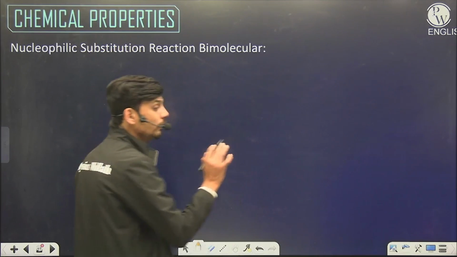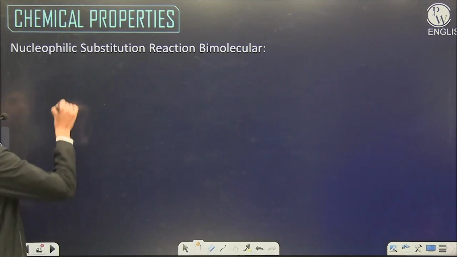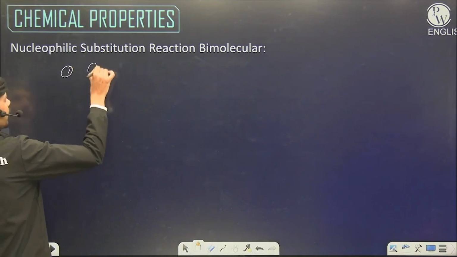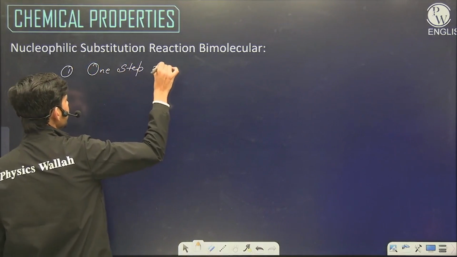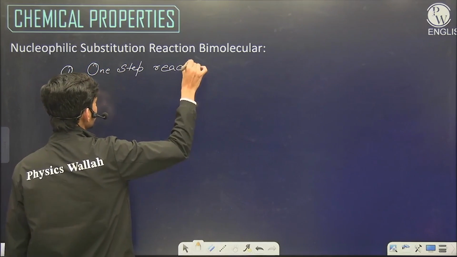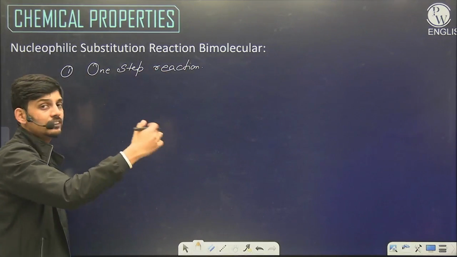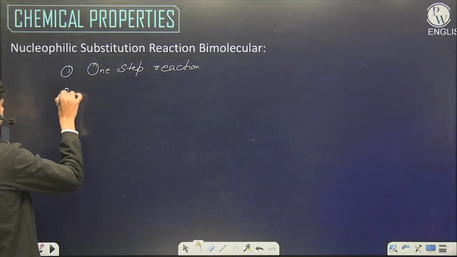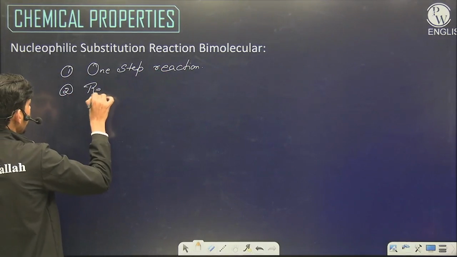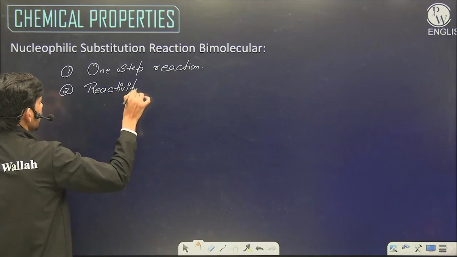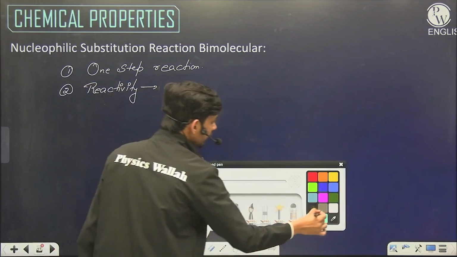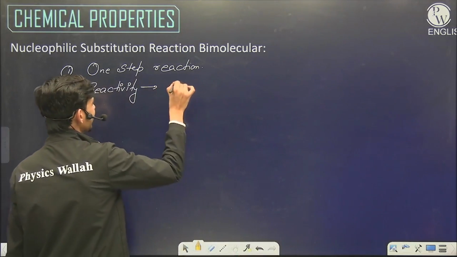So if we talk about SN2 reaction, what we see here, first thing is, this is a one-step reaction through a transition state. The product is formed directly. If we talk about reactivity, then the reactivity depends upon steric hindrance.